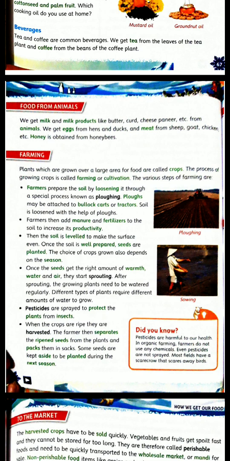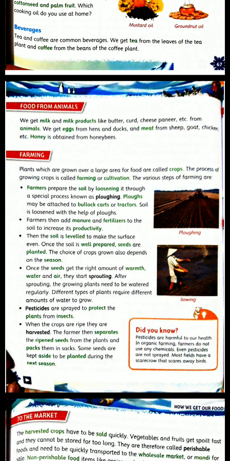Now, what is the procedure? First of all, the farmer loosens up the soil, because with loosening we see a lot of minerals taking turns, going up and going down, and with the loosening the seeds can easily be sown, and the crops will grow in a better way. So the soil is loosened with the help of a plow. You must have seen plows with bullock carts that loosen up the soil.